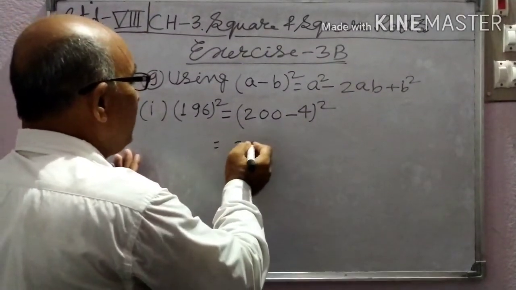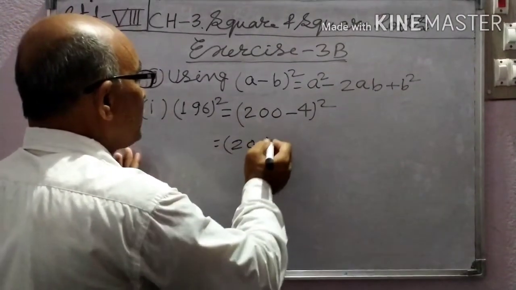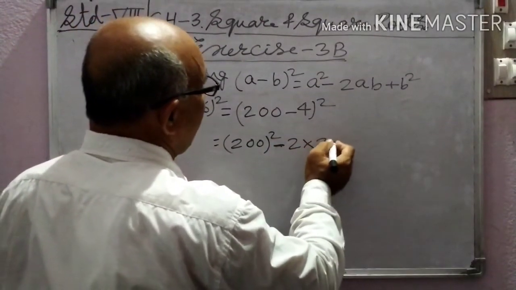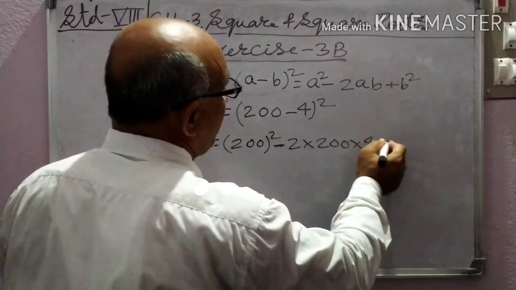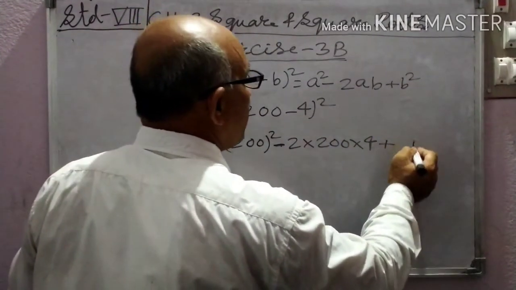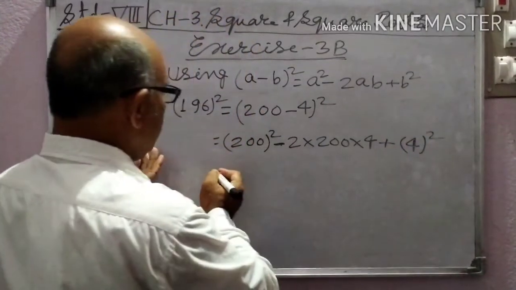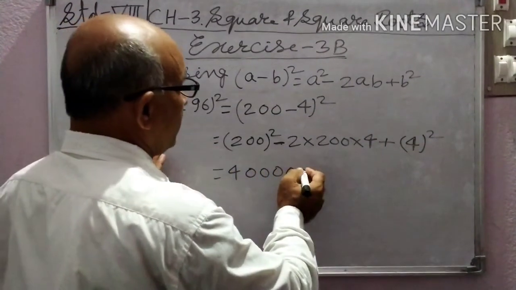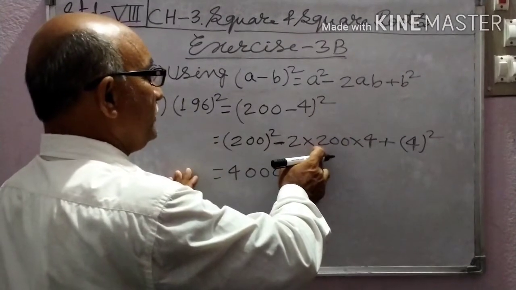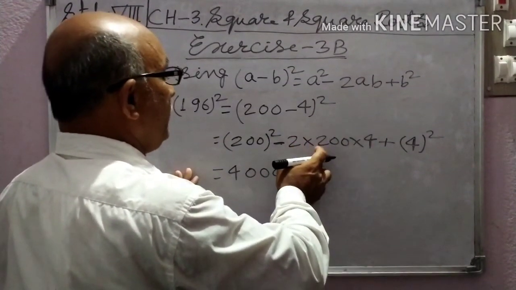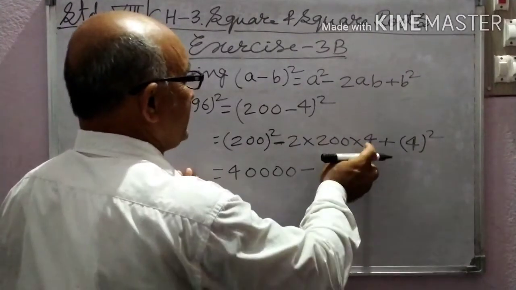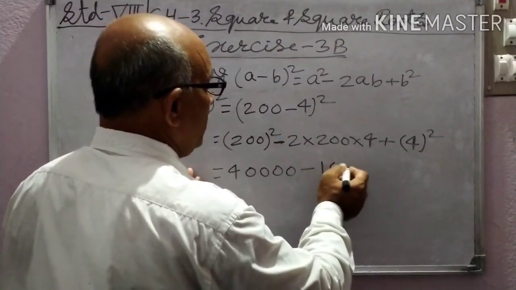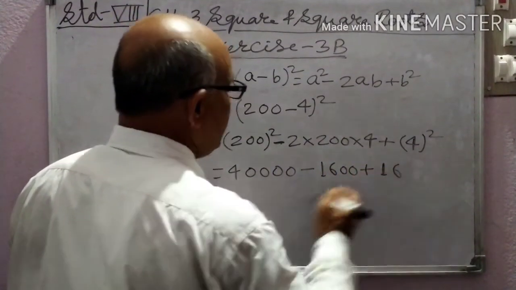It is a square, 200 square, minus 2 into 200 into 4, 1,600, plus b square, 4 square, 16. 200 square means 2 2s are 4, 40,000. Minus 1,600, plus 16.